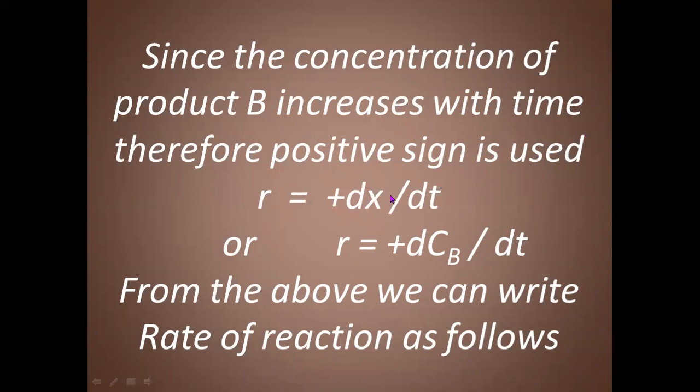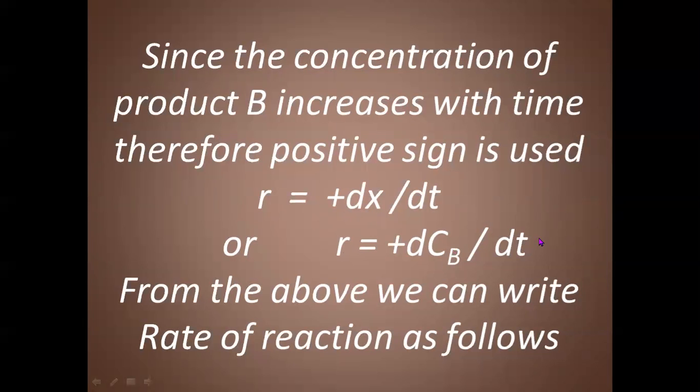So R is equal to plus dx by dt, where CB represents the concentration of B, which is the product in the equation A gives rise to B. So R is equal to plus dCB by dt.